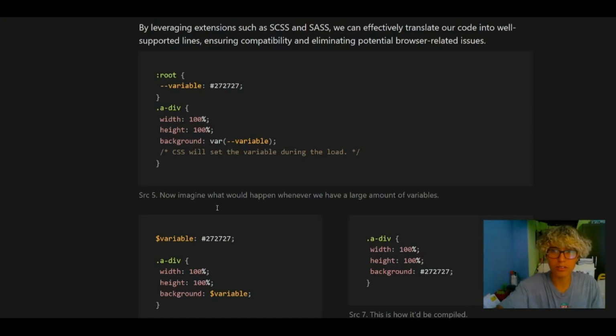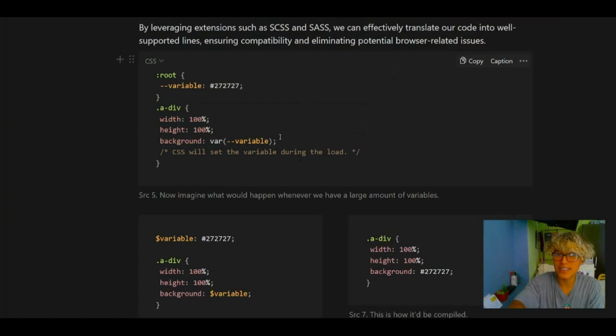With extensions such as SASS, we can effectively translate our code into well-supported lines, ensuring compatibility and eliminating potential browser loading issues. Here's what I am referring to. When we set a variable on the root, which means that any class, any block of the CSS file can access it, we set the variable with this color, and then when it's loaded first, the browser will read the first lines, obviously, and then a deep class is read on this part, on this background variable, and the browser has to get back to the root and then place this value in this variable.